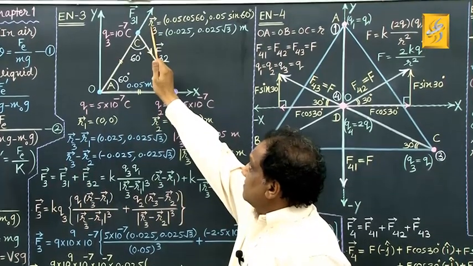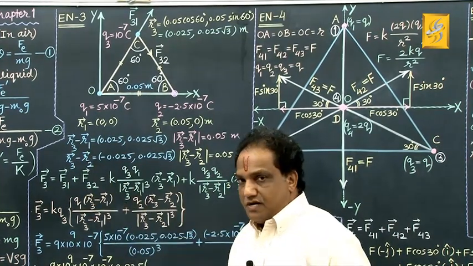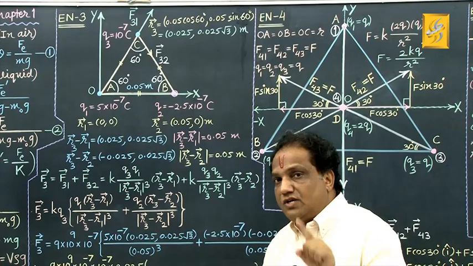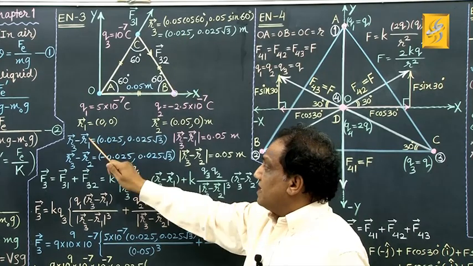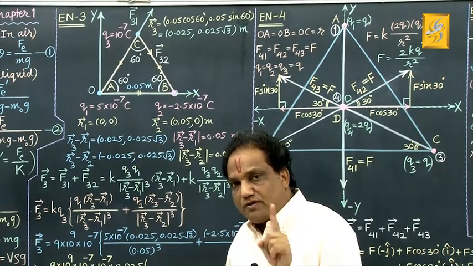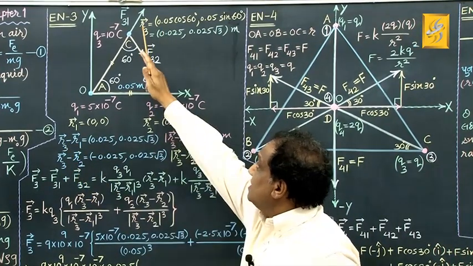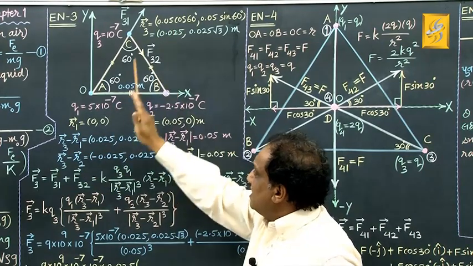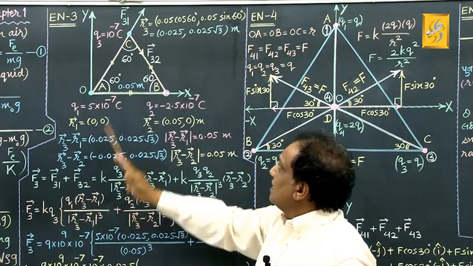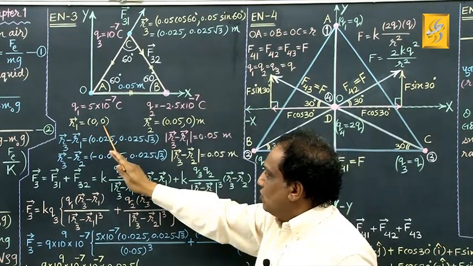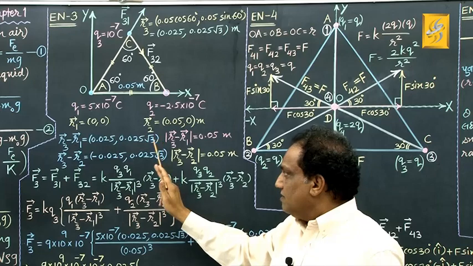Okay? Vector R3 minus vector R1 I require. This is vector R3. This is vector R1. How would you take subtraction of two vectors? You have to take subtraction of respective coordinates. X coordinate should be subtracted from x coordinate only. Y coordinate should be subtracted from y coordinate only, like that. You want vector R3 minus vector R1, so it is this minus this. 0.025 minus 0, that is 0.025. 0.025 root 3 minus 0, that is 0.025 root 3. Correct? That many meter. I have not written the unit here, but that many meter.